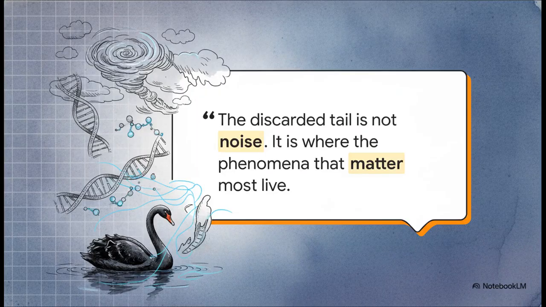If you take away just one thing from this explainer, let it be this. In our rush to build efficient, scalable models, we chop off the tail of the data, casually dismissing it as statistical noise. But that discarded tail is not noise. In aerospace, it's clear air turbulence. In genomics, it's rare genetic diseases. In finance, it's the black swan event. The data modern algorithms throw away to be efficient is exactly where life and death anomalies reside.